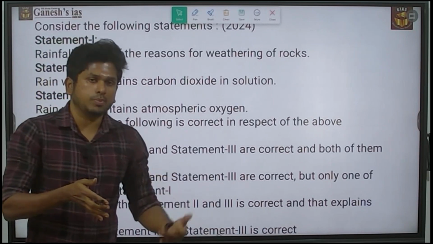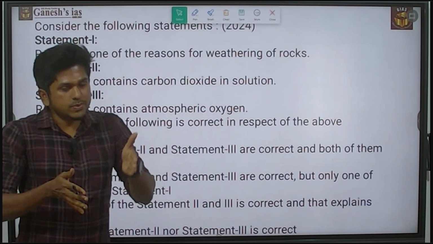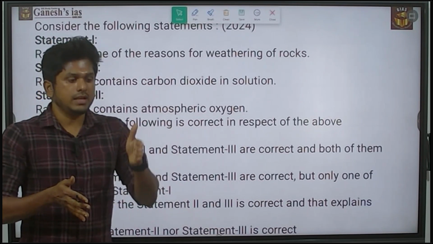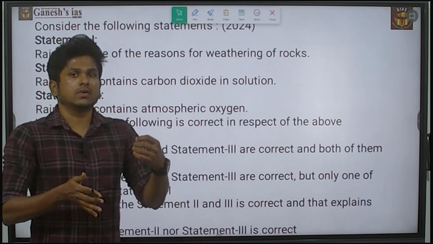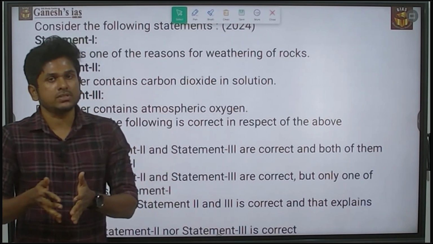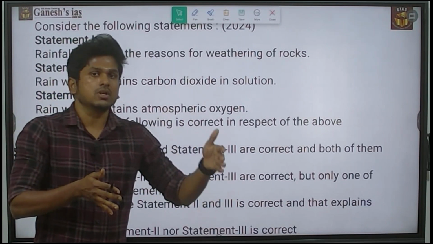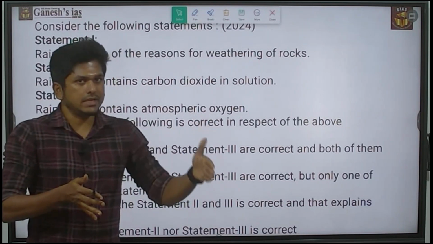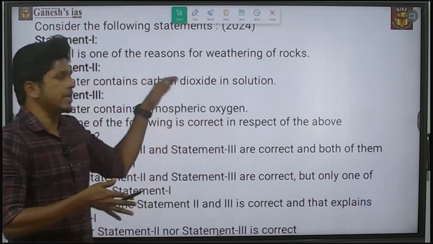Rainfall also helps biological weathering: continuous rainfall allows plants to grow, or earthworms, and that also contributes to the weathering process. So physical, chemical and biological weathering are all contributed to by rainfall.